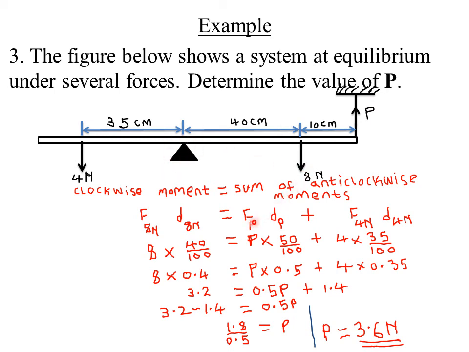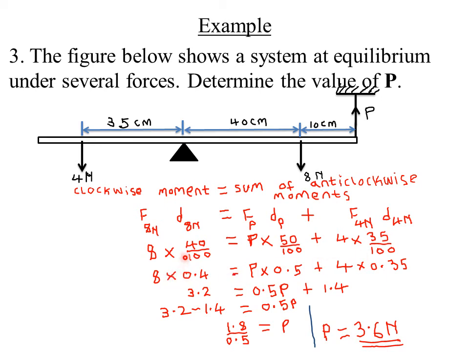So here we have FP times DP, which is representing the anti-clockwise moment. Then you also have a force of 4 Newton and its perpendicular distance. So we have force P times 50, because that is the distance of P from the pivot. So we have 40 plus 10. So from the pivot to P is actually 50 centimeters. That's why we are taking 50. Then to convert it into meters, we divide by 100. Then plus another force here, 4, which is 35 centimeters from the pivot. That is our force of 4 Newton from the pivot, 35 centimeters. So to convert into meters, which are the SI unit, we divide by 100.